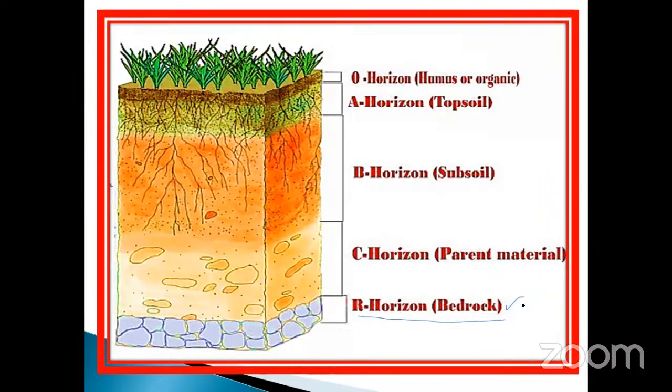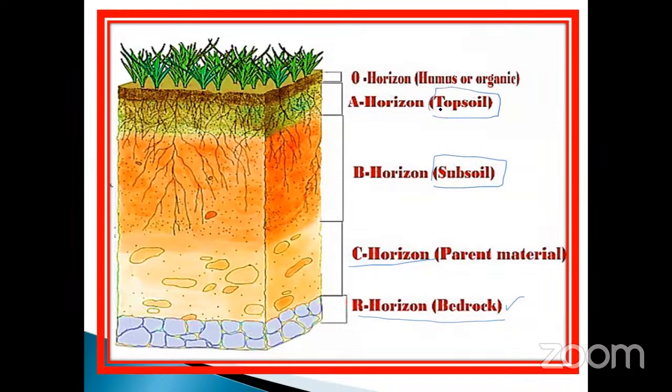Horizon is a lower part of the soil profile. Followed by which one is there? Parent material is there. That is denoted as C horizon, parent material. Followed by that is the B horizon, that is subsoil. And then followed by the B, that is called topsoil.